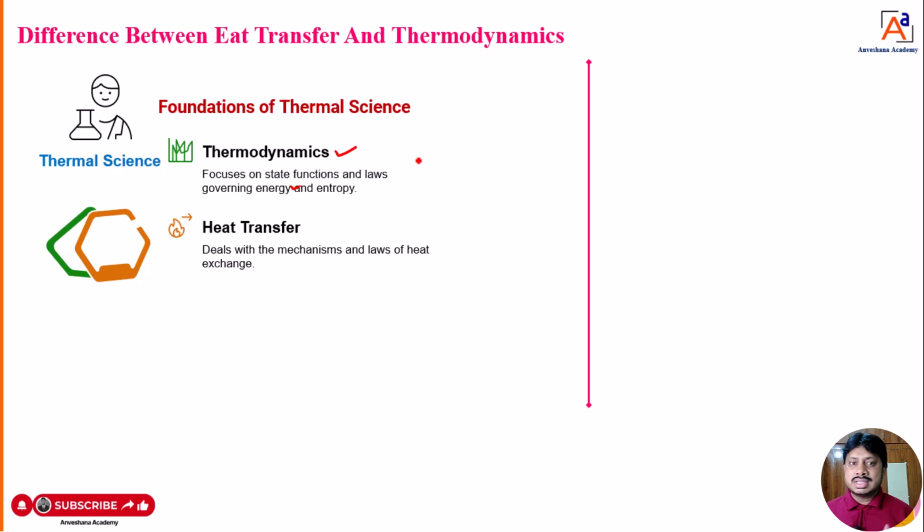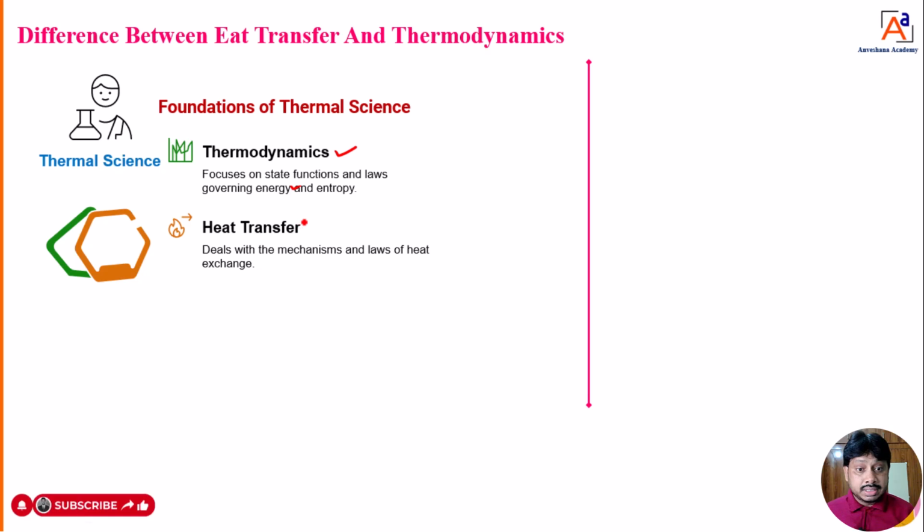As I told, dear students, the properties of the system. What type of properties? Some thermodynamic properties, or state functions or state variables, are going to change because of the heat interaction. Those properties we study in a branch of science that is nothing but thermodynamics. What type of state functions or state variables? That is nothing but pressure, volume and temperature. If we are studying the state functions or state variables, pressure, volume and temperature in a system, that branch of science we call thermodynamics.